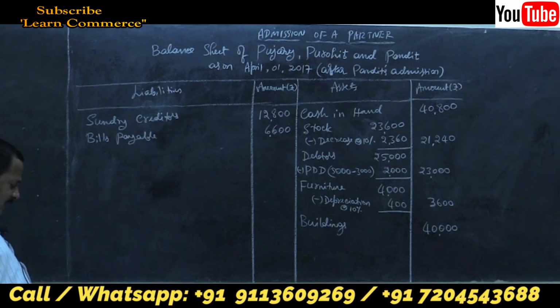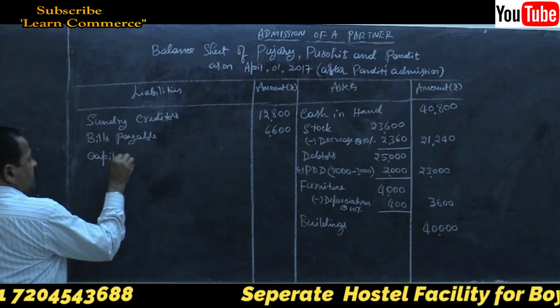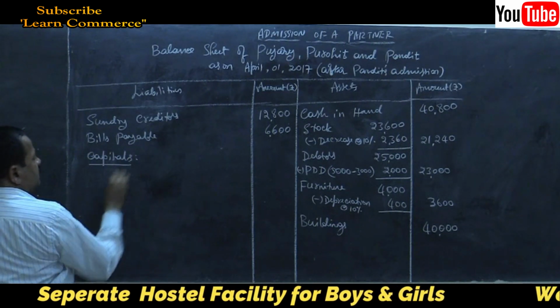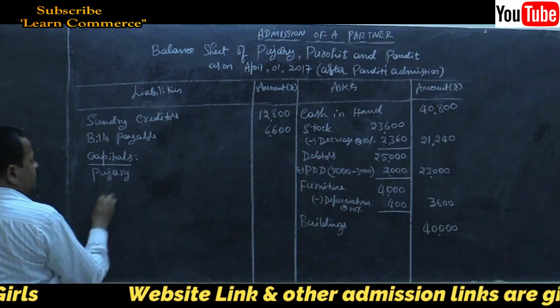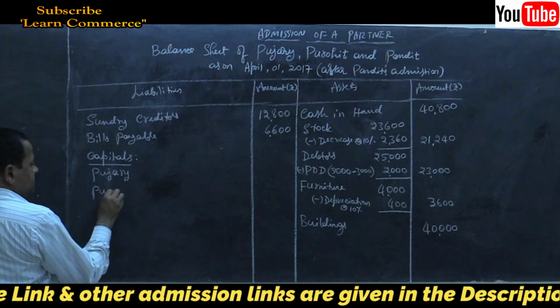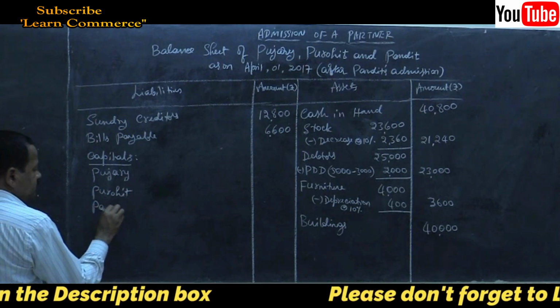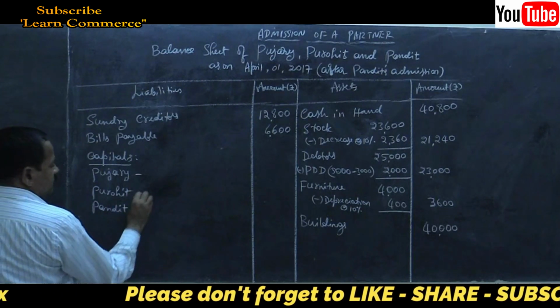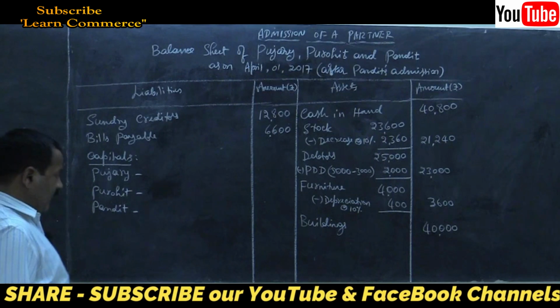That's all, no other liabilities. Straight away, write capital accounts, capitals. Under that, Pujari, Purohit, and Pandit. Write the amount 44,620.